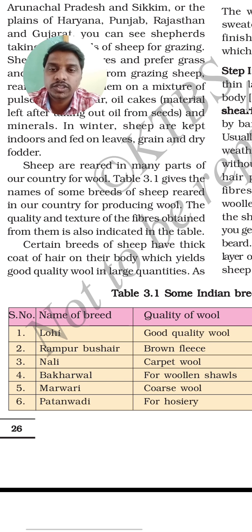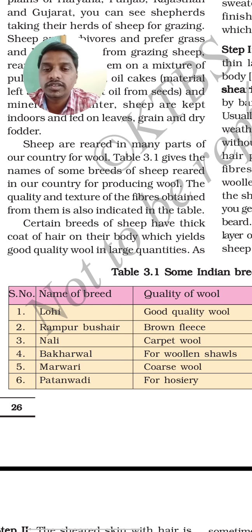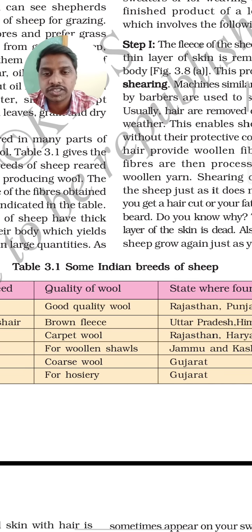Table 3.1 gives the name of some breeds of sheep reared in our country for producing wool. The quality and texture of the fibers obtained from them is also indicated in the table. So certain breeds of sheep have thick coat of hairs on their body which yields good quality wool in large quantities. You can see the table in your textbook, 3.1, some Indian breeds of sheep.